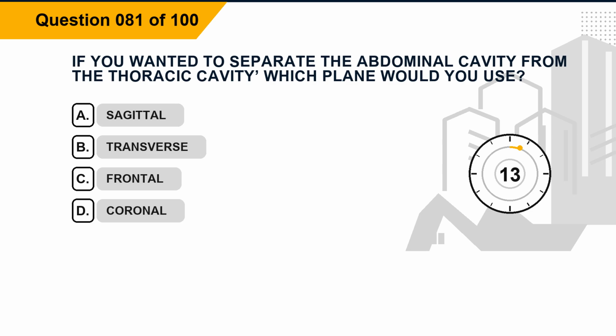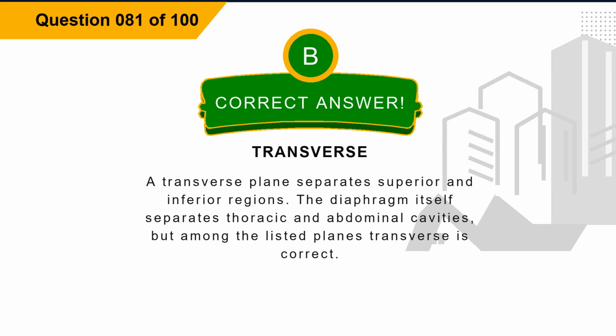Question 81. If you wanted to separate the abdominal cavity from the thoracic cavity, which plane would you use? Option A, sagittal. Option B, transverse. Option C, frontal. Option D, coronal. The correct answer is option B, transverse.